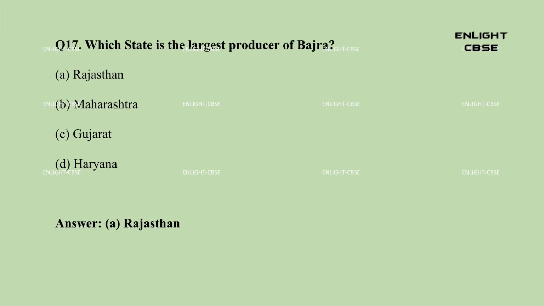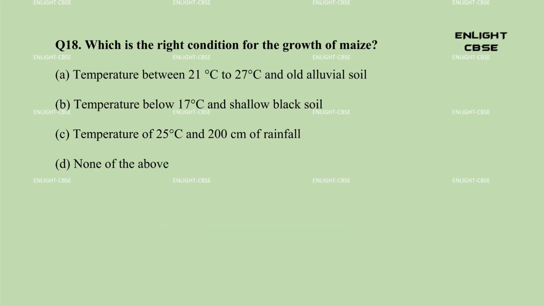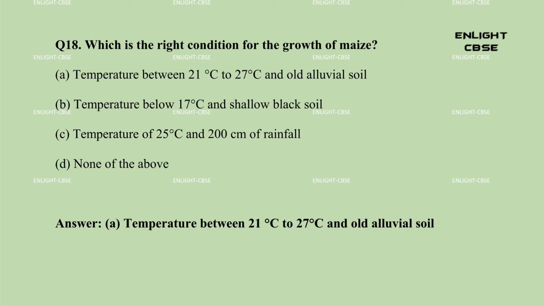Question 18. Which is the right condition for the growth of maize? A. Temperature between 21 degrees Celsius to 27 degrees Celsius in old alluvial soil. B. Temperature below 17 degrees Celsius in shallow black soil. C. Temperature of 25 degrees Celsius and 200 centimeters of rainfall. D. None of the above. Answer: A.